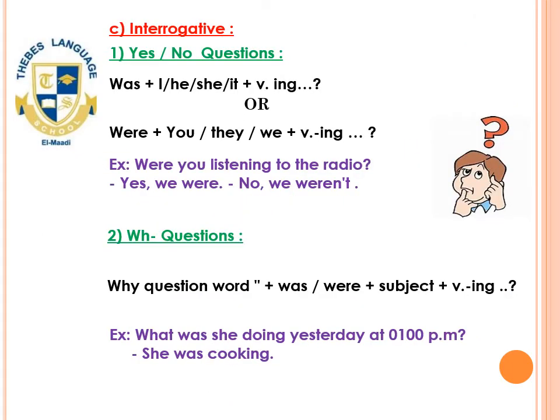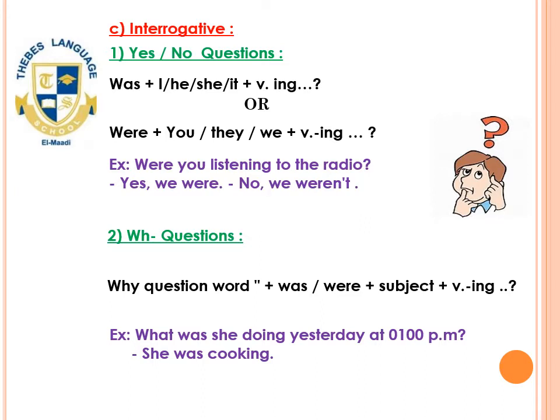For the interrogative form, here we have got yes and no question and the WH question. Of course, with yes and no question, we are going to use either was or were according to the personal pronoun that's going to come after it. So let's see. Was, I, he, she, it plus verb ing. For example, was he playing tennis all day yesterday? Yes, he was, or no, he wasn't.